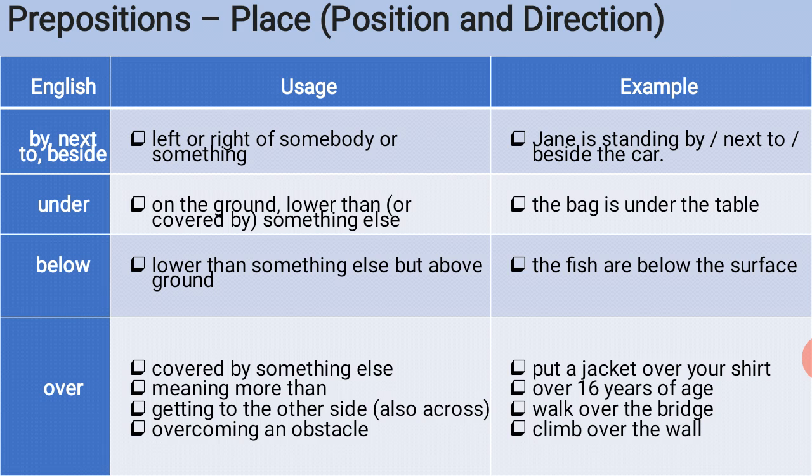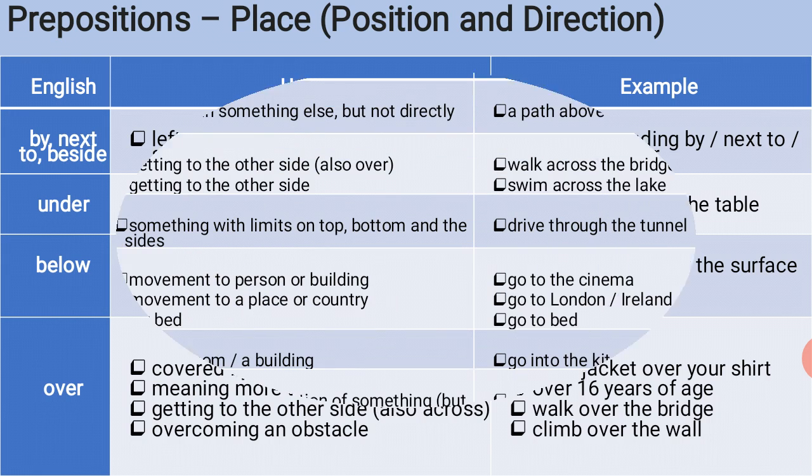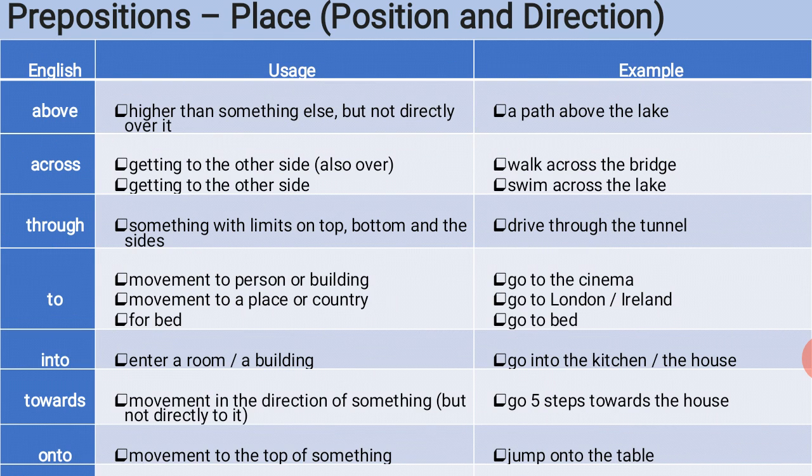So usage of over is getting to the other side, also across. For example, walk over the bridge. Usage of over is overcoming an obstacle. For example, climb over the wall. So next word is also the same. Positions and directions. So above: usage of above is higher than something else but not directly over it. For example, a path above the lake.